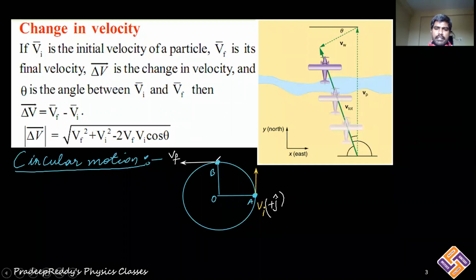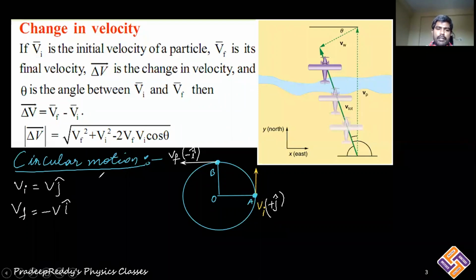The final velocity is directed along the negative x-axis, so I will write it as minus i cap. Representing the initial and final velocities: V initial is equal to V j, where V is the magnitude of the particle's velocity. The final velocity magnitude may be the same, but its direction is changing, therefore you write it as minus V i cap.